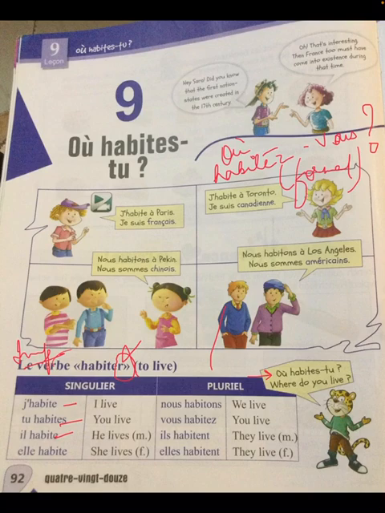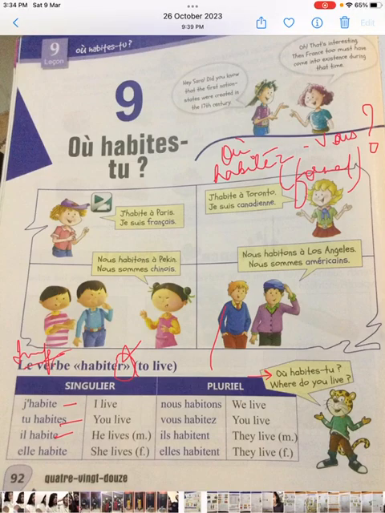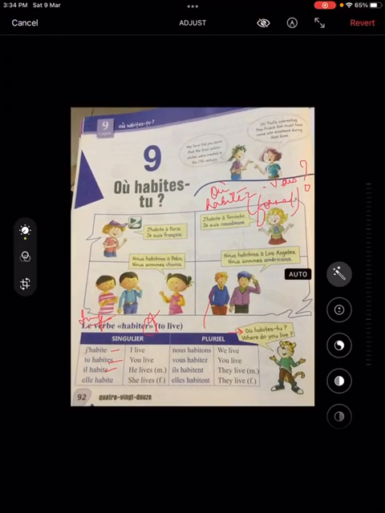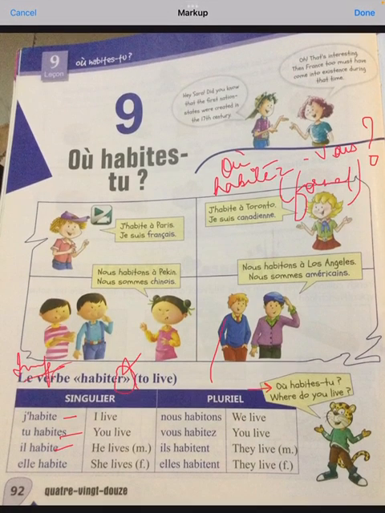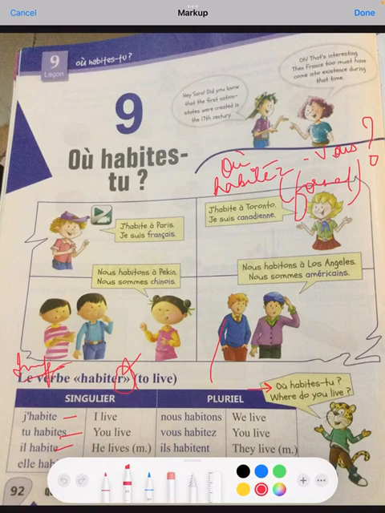Whenever you want to ask someone where he or she lives in an informal situation, you will be asking Où habites-tu, but when you have to ask the same question in a formal setting and to someone who is elder to you, you'd be saying Où habitez-vous, right? Où habites-tu in an informal situation and Où habitez-vous in a formal situation.